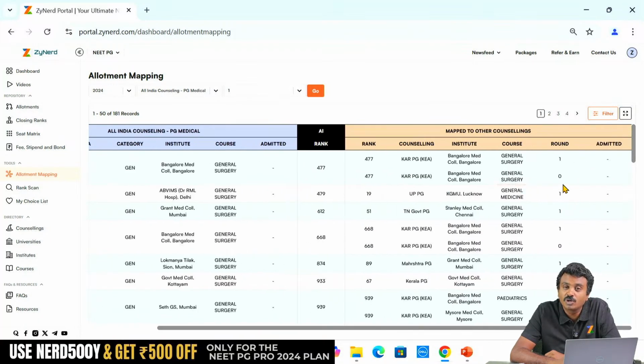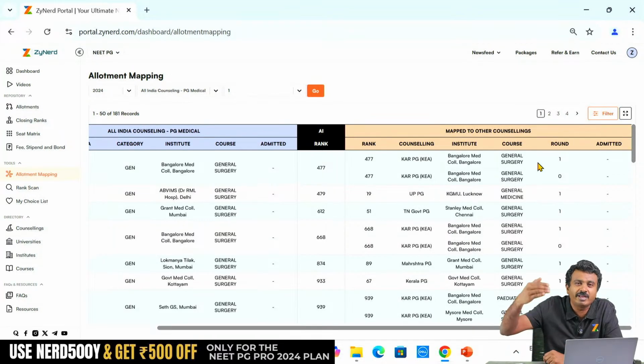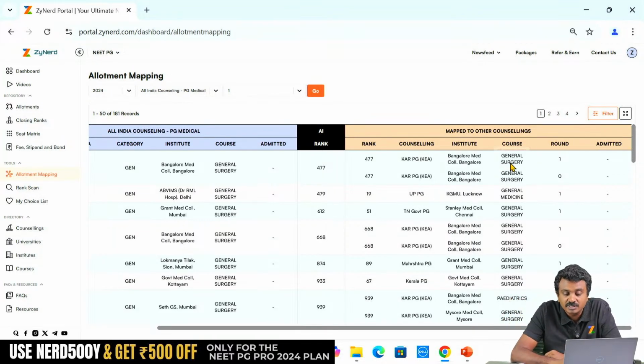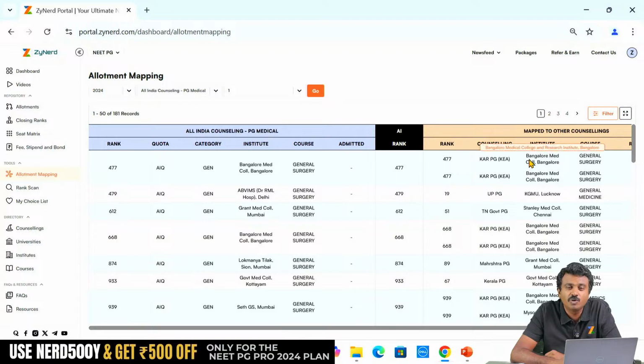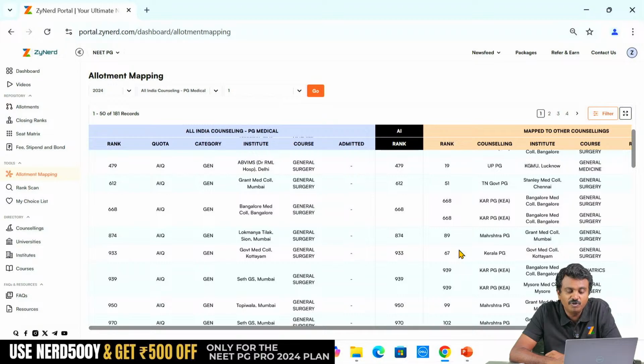In which round? There are two rounds here because Karnataka had a mop-up round and a round 1. Once round 2 comes in, you will also see round 2 over here against the same candidate. Round 1 what they took, round 2 what they took, etc. Bangalore Medical College general surgery. One of these is going to be vacant, maybe likely this or this, we don't know. Now next candidate, ABVMS candidate, took up general surgery in ABVMS here, Delhi, has also taken general surgery seat in KGMU, Lucknow. So this will give you an idea.